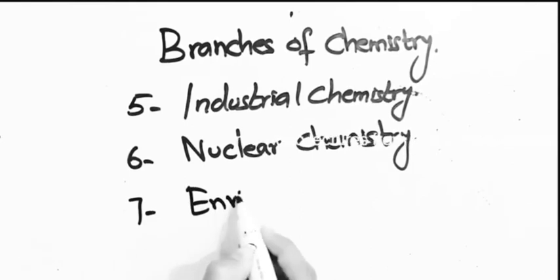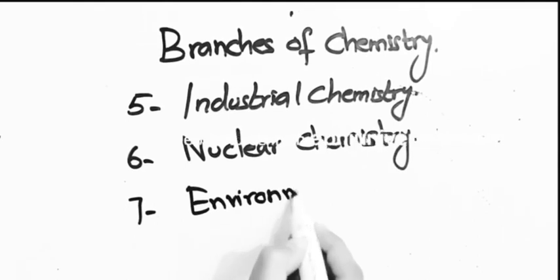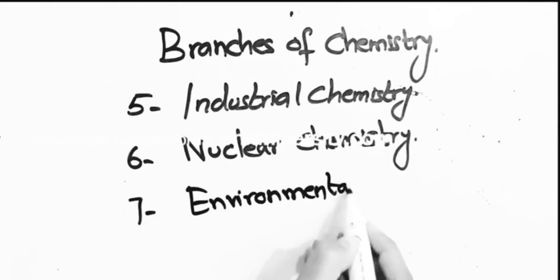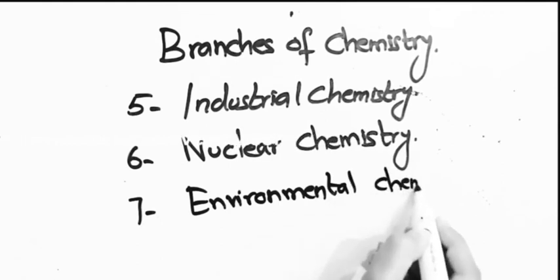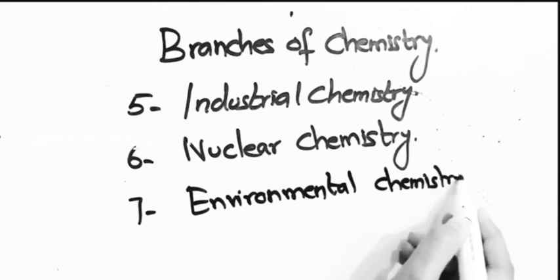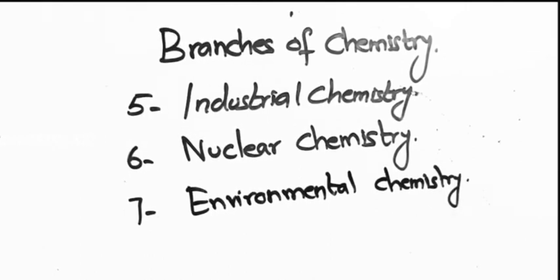The seventh branch of chemistry is environmental chemistry. As the name denotes, this branch of chemistry is the chemistry of the environment. What is environment? Environment is all the living and non-living, biotic and abiotic factors around us, around living things. So this branch of chemistry includes both factors, biotic and abiotic factors. How biotic factors depend on abiotic factors and how abiotic factors affect biotic factors. Means living things and non-living things both affect each other, and they are studied in environmental chemistry.